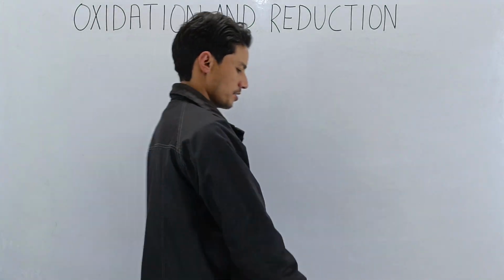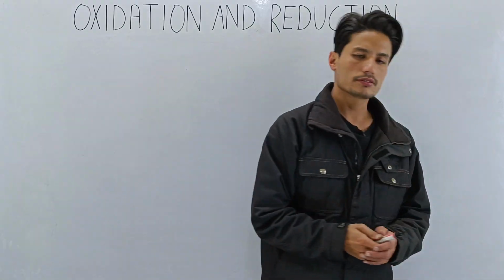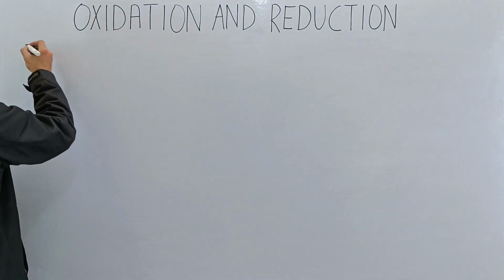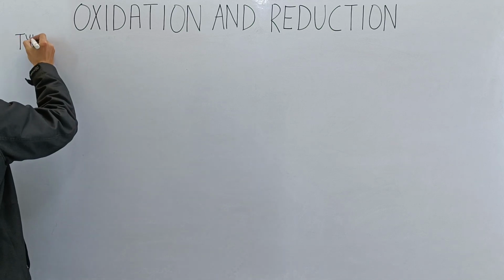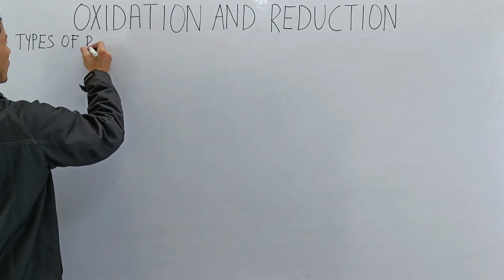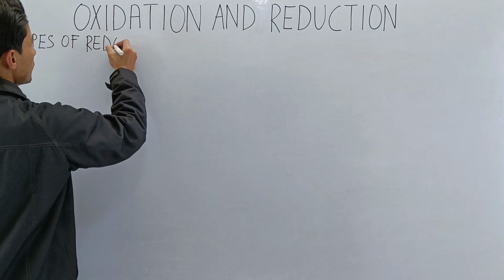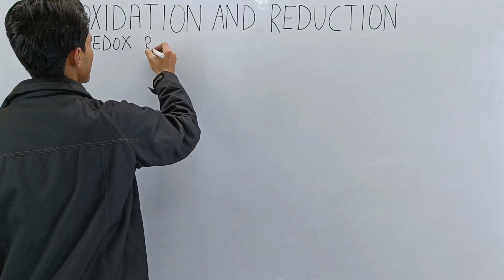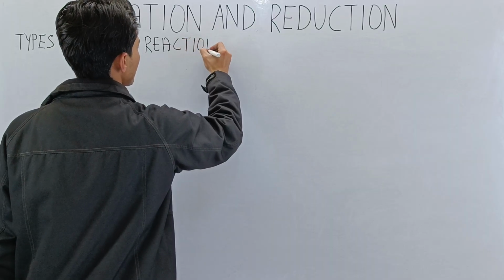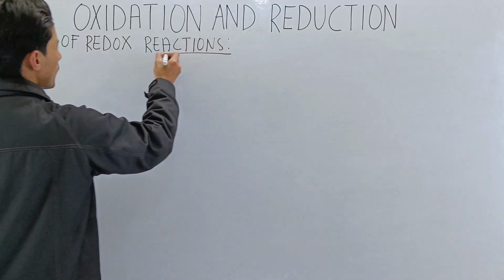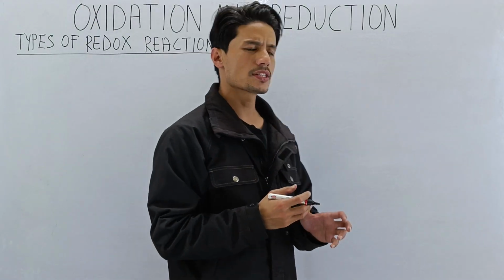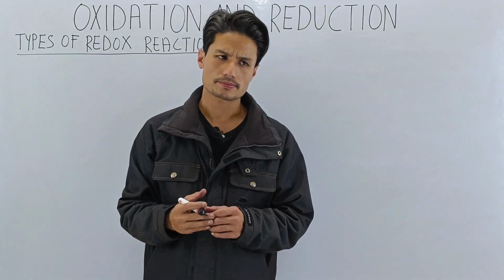Okay, so let's discuss the next topic, types of redox reaction. Let me write it down here: types of redox reaction. There are two types of redox reaction mentioned in your syllabus. The first one is rancidity and the second one is corrosion.